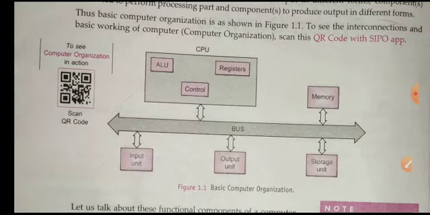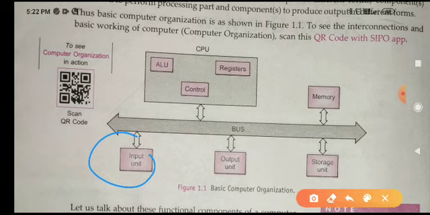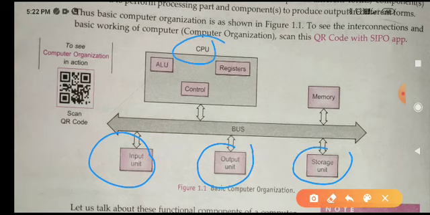Okay, so we can see here the basic computer organization. Computer has mainly three units: input unit, output unit and storage unit. You can see the components of CPU like ALU, arithmetical logical unit, control unit and registers.